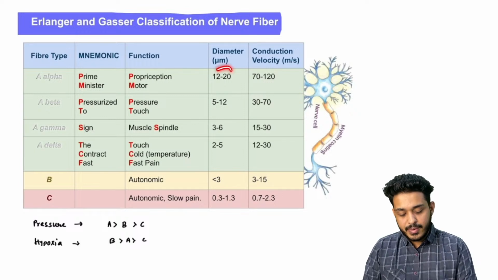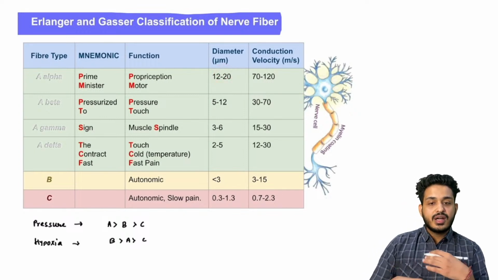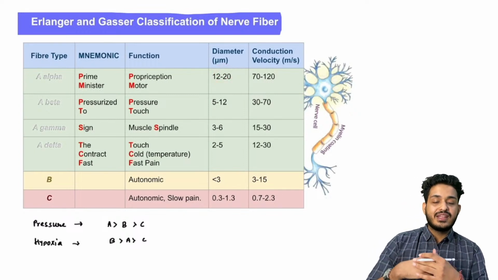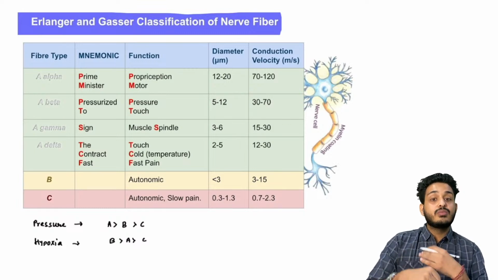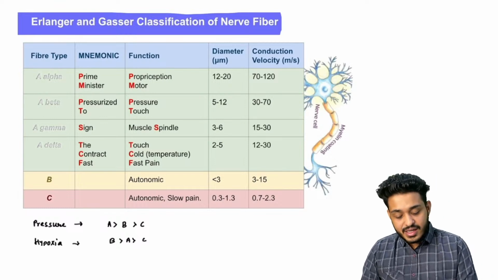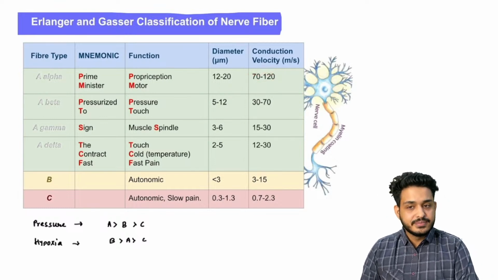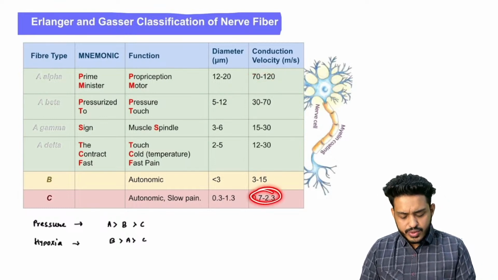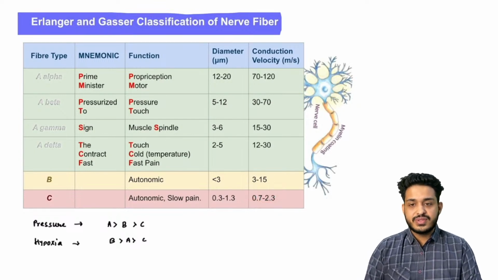What you need to remember is the diameter. The more the diameter means what? More the myelination. More diameter means more myelination. More myelination means faster conduction, right? So faster conduction velocity with the A alpha, slowest with the C fiber. Slowest with the C fiber.